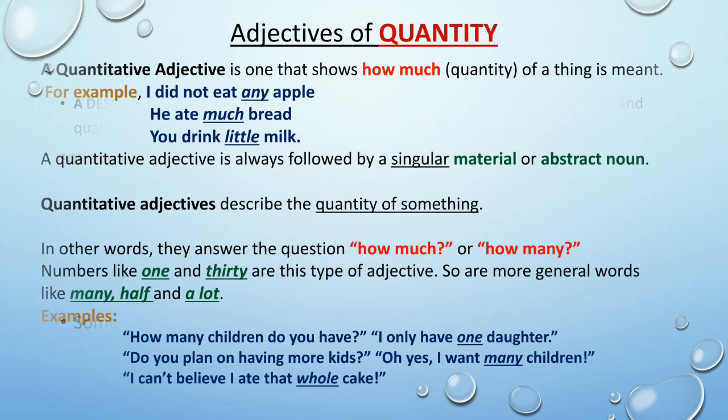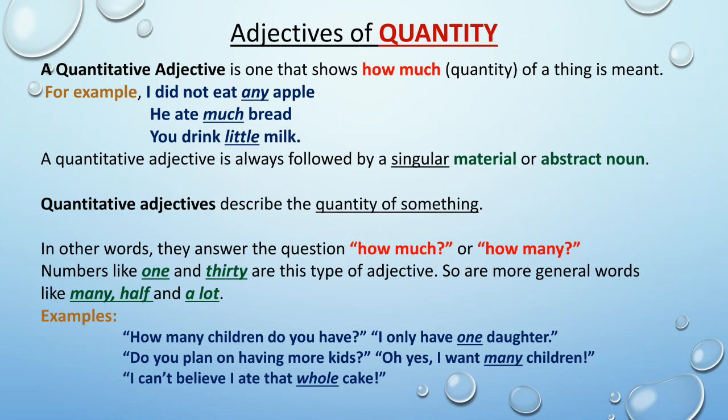Next, adjectives of quantity. A quantitative adjective is one that shows how much, that is, the quantity of a thing. For example, I did not eat any apple. He ate much bread. You drink little milk.